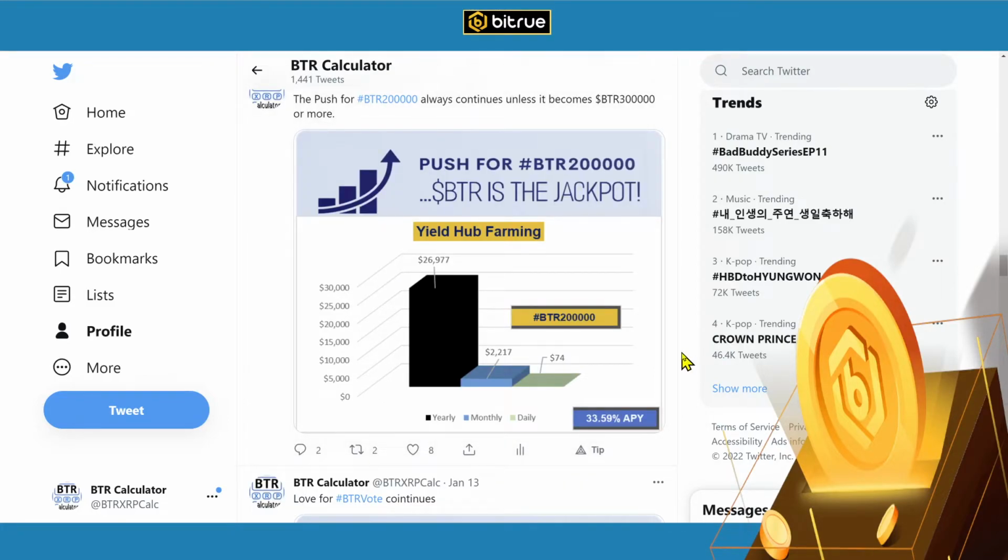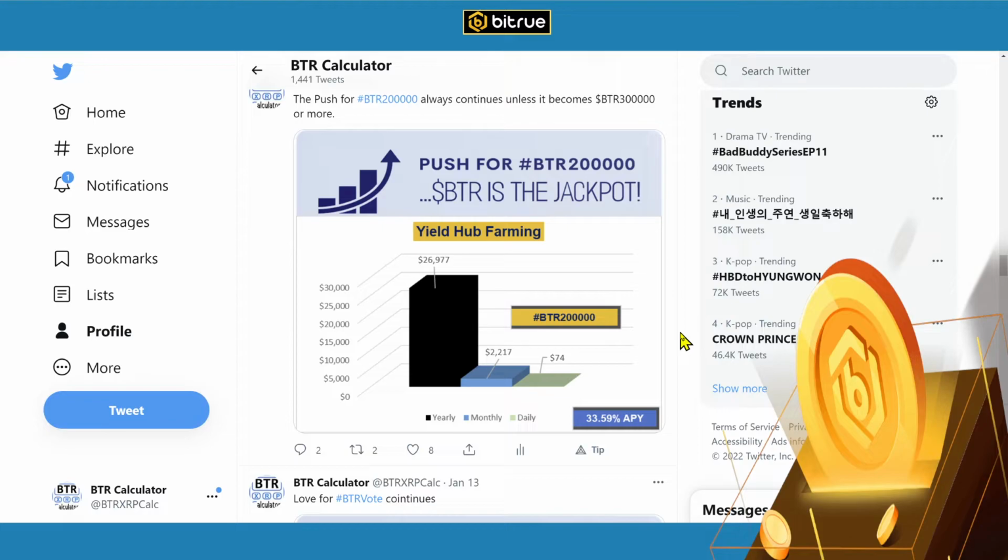So this is a relatively new chart. It's new because Yield Hub farming just started on the 10th. And this basically is just showing if you own 200,000 BTR and you're in the exact same pools I am in, at the time that this was rendered, your APY would be 33.59%, and this is how much you would earn in a year, a month, and a day.